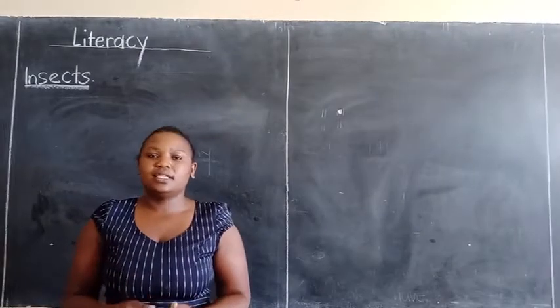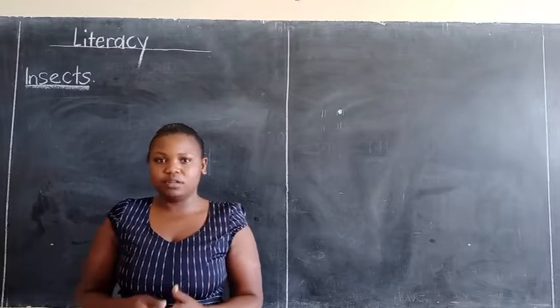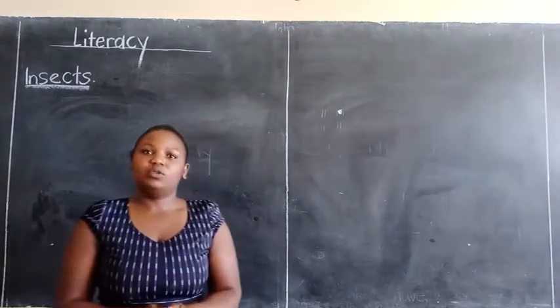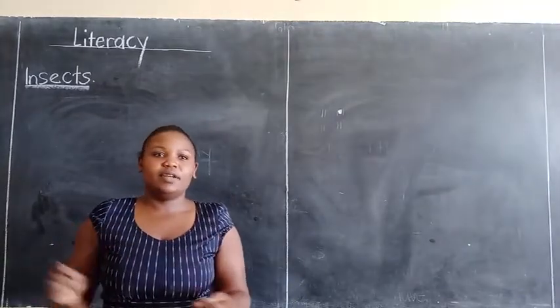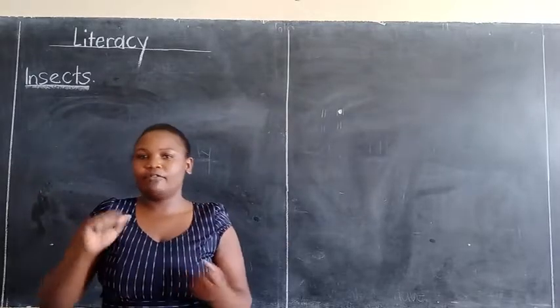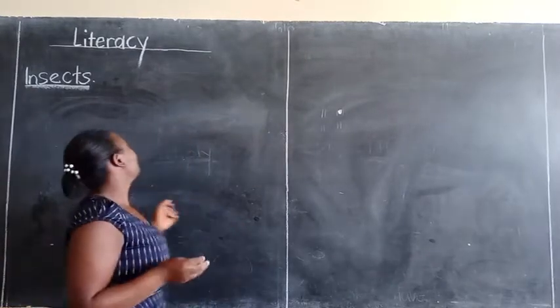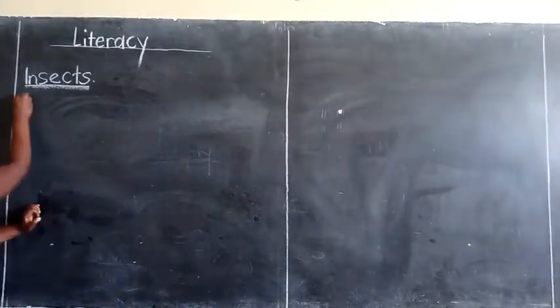Of course, insects are living things. Now we shall look at the different insects, those insects which are found in our environment, outside there. Now let us look at examples of insects.